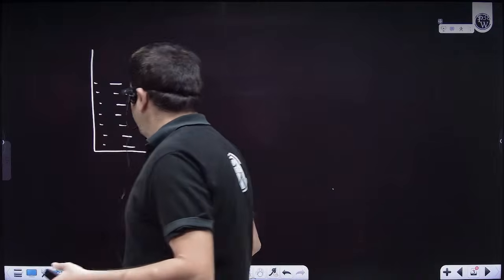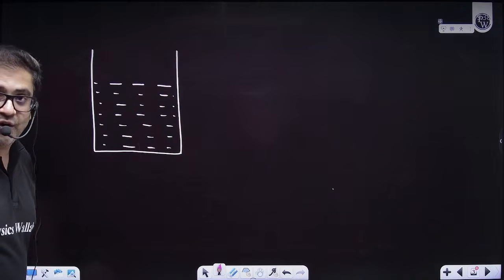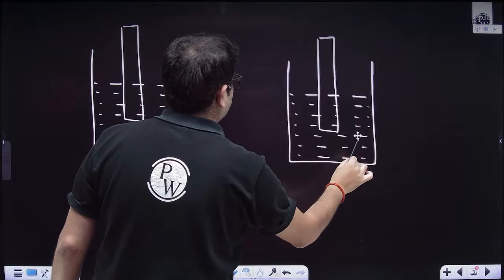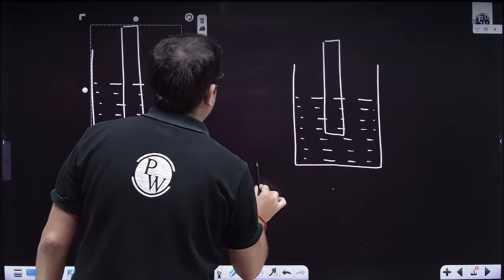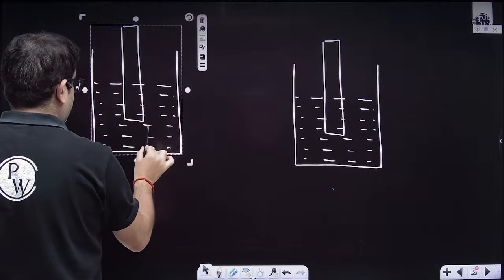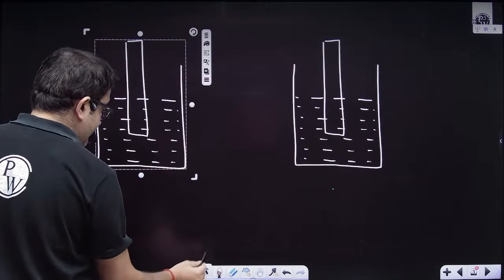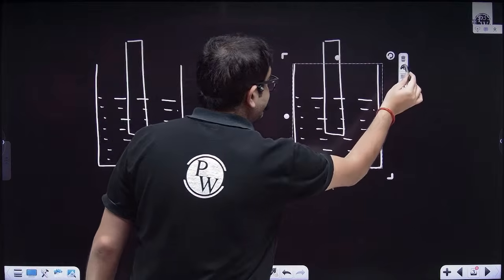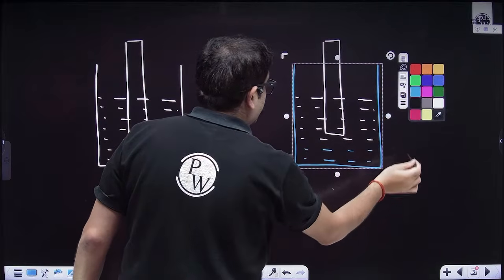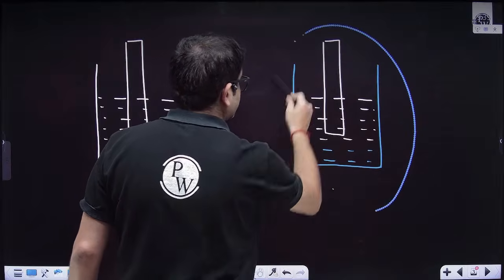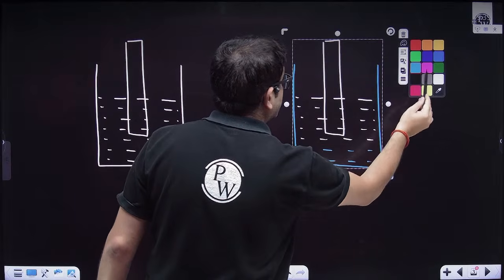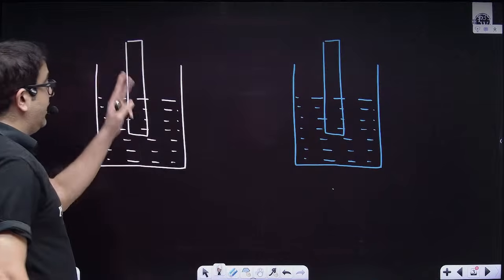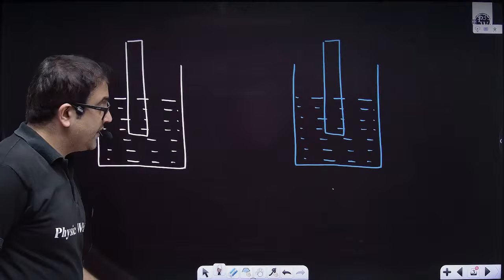For example, if I have water over here, let's say I take this assembly again, and I am making this assembly blue intentionally. Now, let's say here I have taken a metal dipped in water.